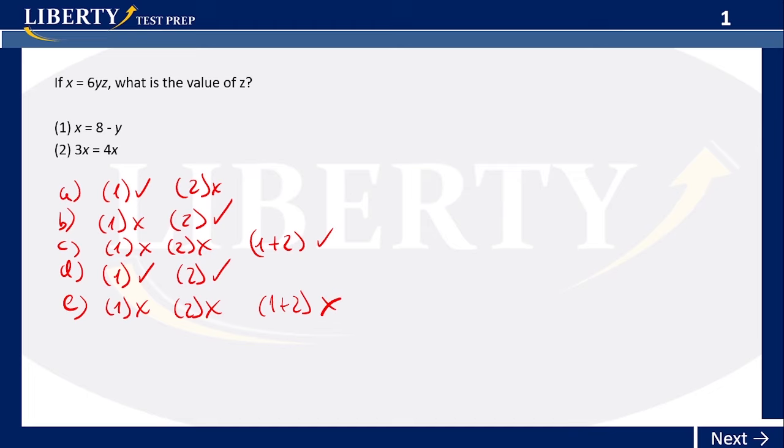Now here we have one equation, x is equal to 6yz. They want you to find the value for z. But in this case, if we apply our basic theory for algebra, if you have 3 variables, in theory you would need 3 equations, right? You only have 1 equation here. So if you take number 1 here, you get the same 2 variables, x and y, but then you would have only 2 equations. Will you be able to find 3 variables with only 2 equations? Most likely not. Okay, so the first one, we could cross out letter A. We could cross out letter D also.